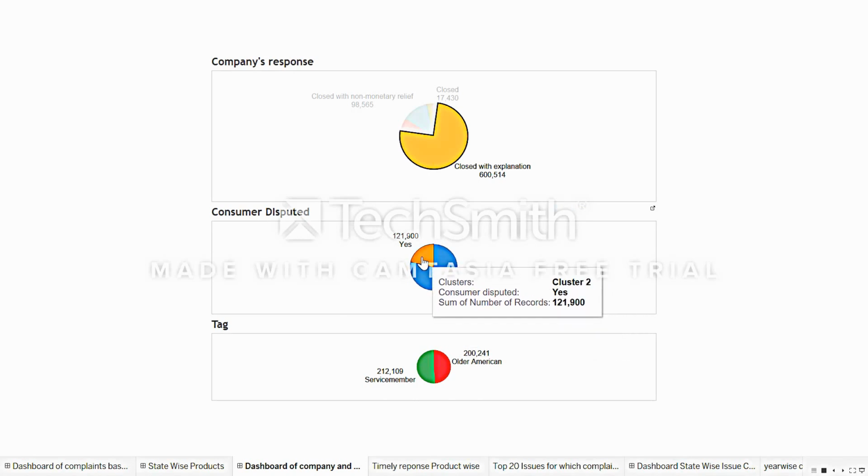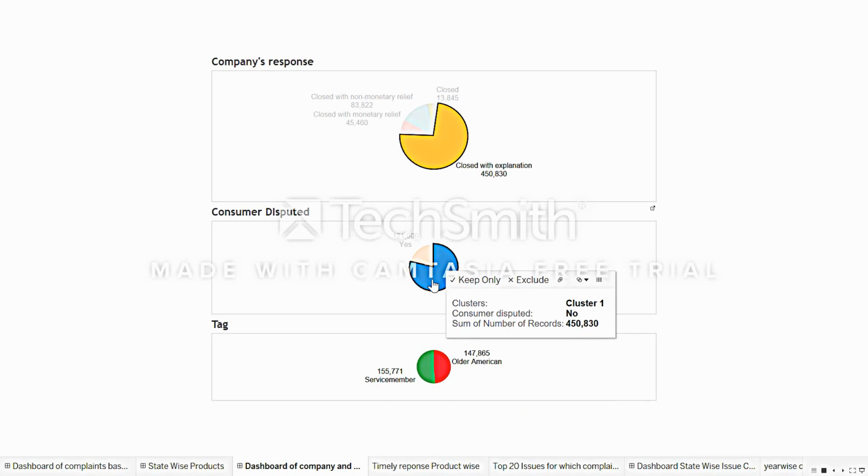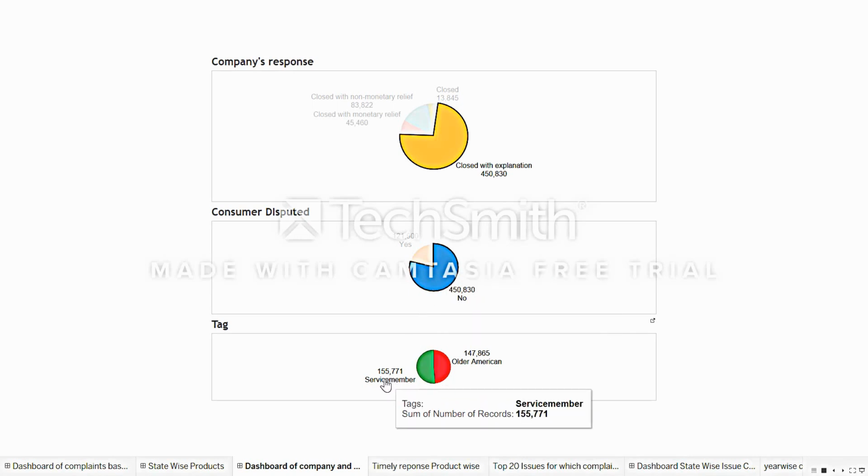Yes, some consumers disputed because they were not happy with the response. Those who have not disputed are around 155,000 service members and 147,000 older Americans.